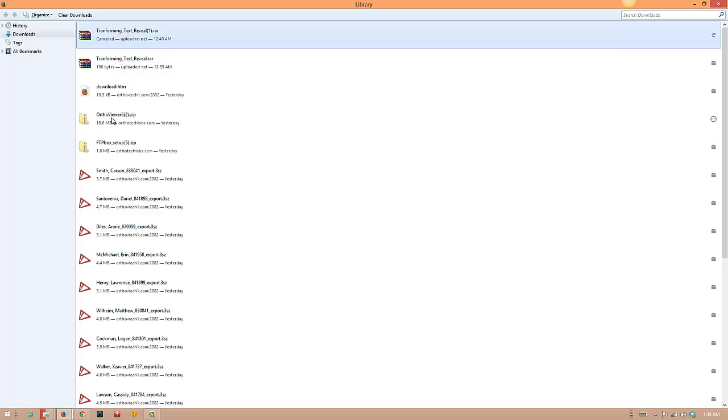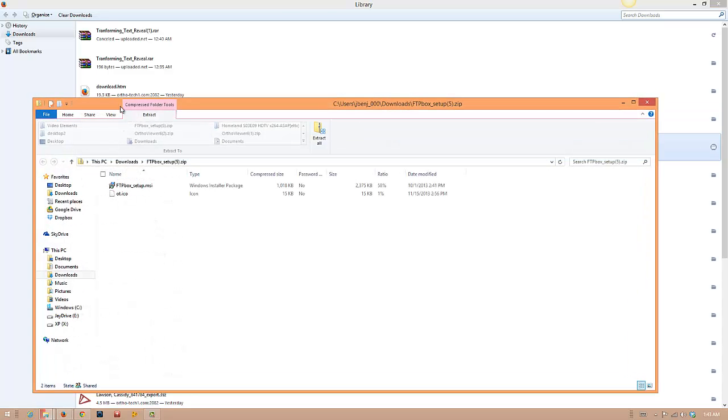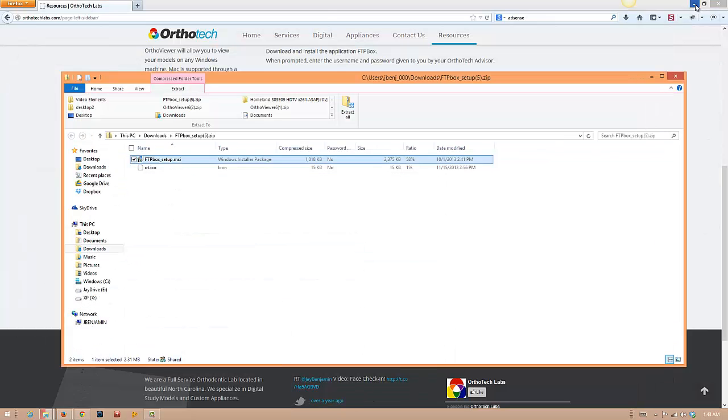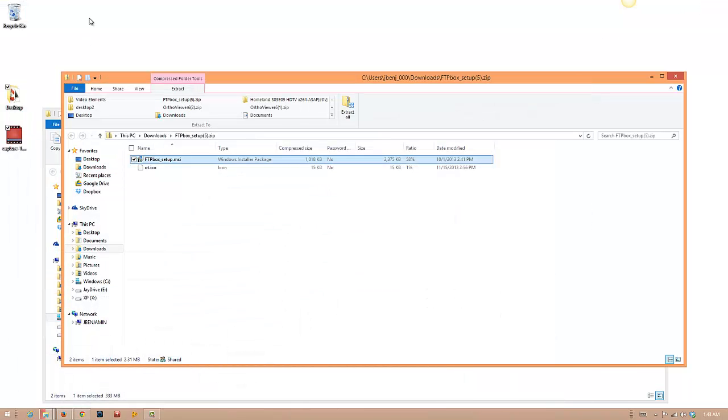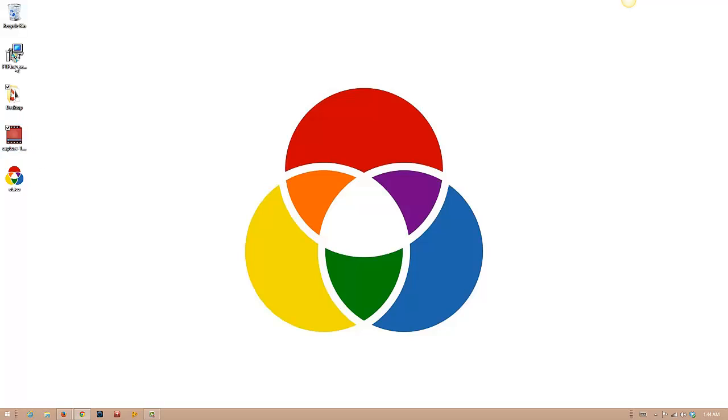I have it downloaded already, so we're going to go ahead and open it right now. Two files are going to be located inside of that zip file. What we need to do is drag those over to our desktop. So I'm going to select them and then just drag them over to the desktop. And let's close out of all this stuff. Now, the first one, these are the two files right here.